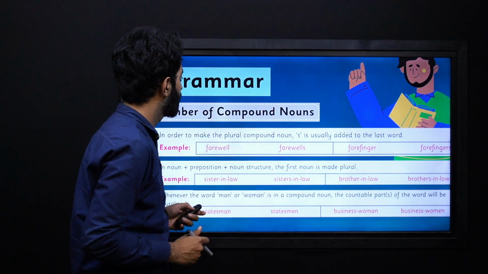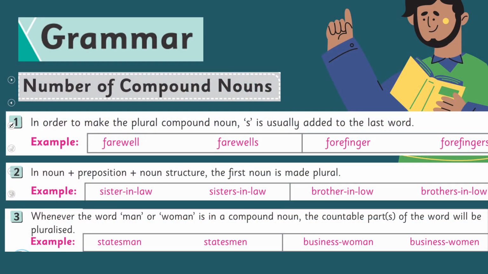Let's see some examples from the book. Number 1, in order to make the plural of a compound noun, add s. The s is usually added to the last word. For example, the word farewell will be farewells. The s is added at the last. Forefinger is forefingers.